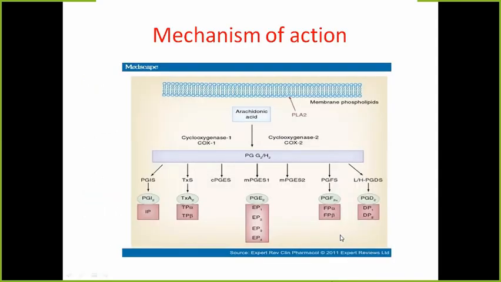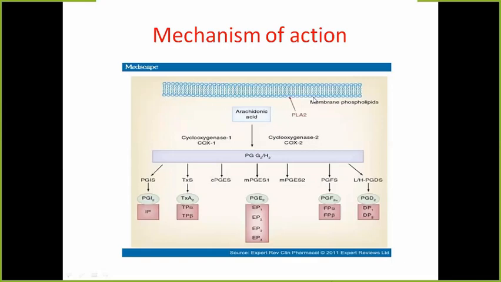Next slide. In this picture I will be focusing on the mechanism of action of these drugs. This is a picture of a cell in which there is a cell membrane, which is made up of membrane phospholipid.